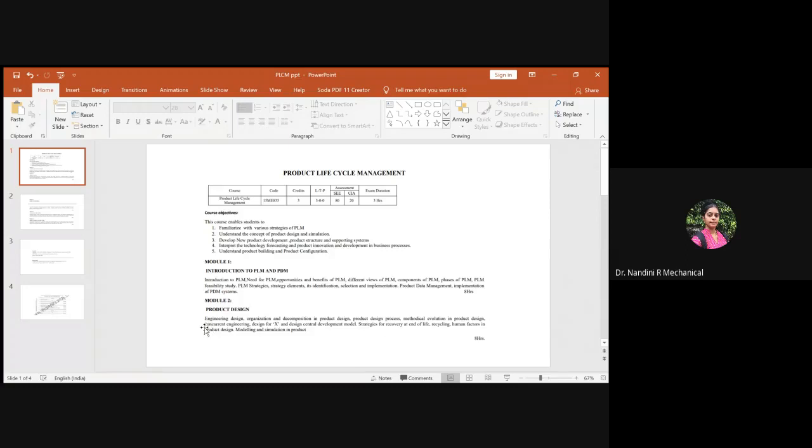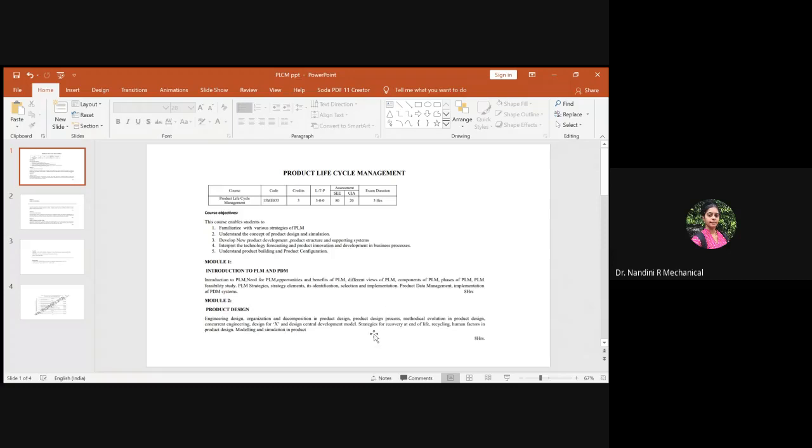So here we spoke about the engineering design, how to organize and decompose a product, the strategies involved, and also some part of concurrent engineering we went through. And we dealt mainly with design for X methodologies. There are around 6 to 7 criteria. If we meet all those, then you call that a design for X methodology. So that we dealt with.